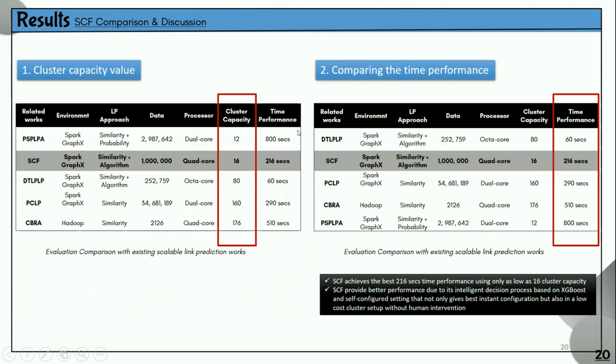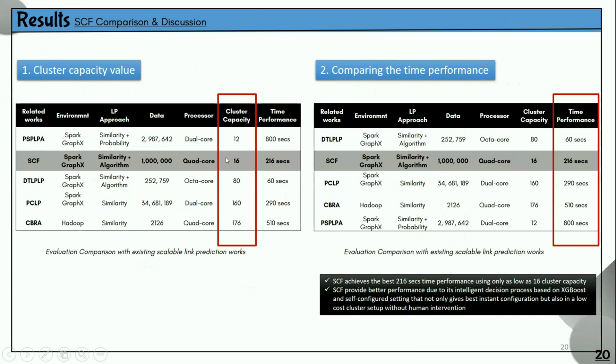To compare the self-configure framework with our related works, in this first table we highlight the cluster capacity value. SCF has the second lowest cluster capacity value. Cluster capacity value is how big the cluster is.